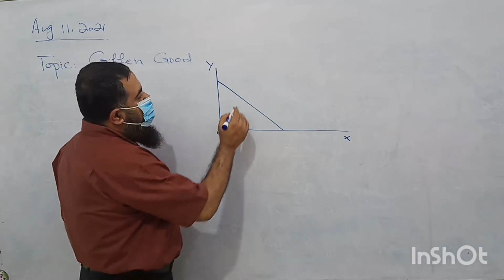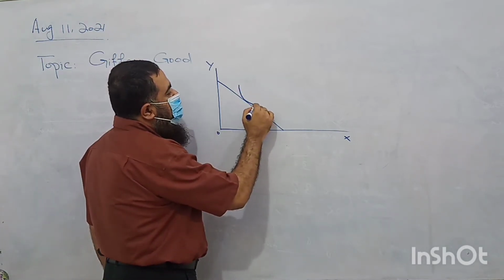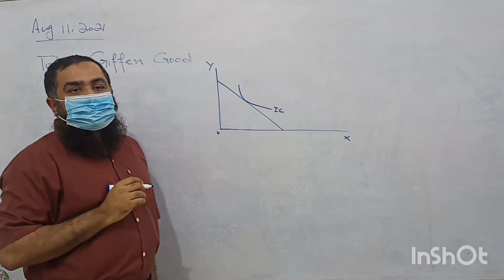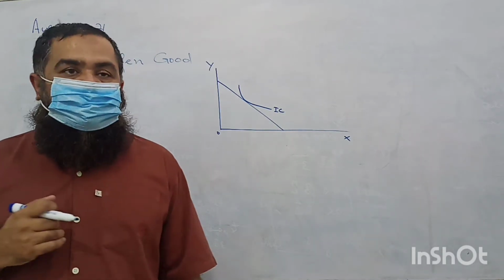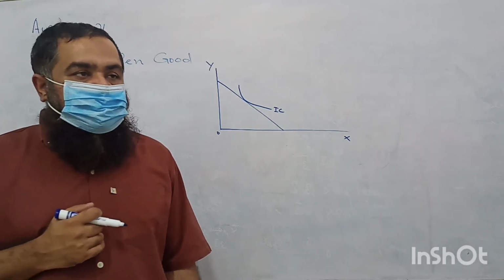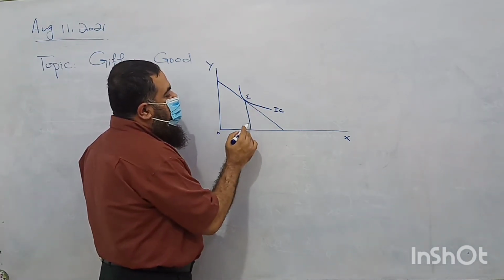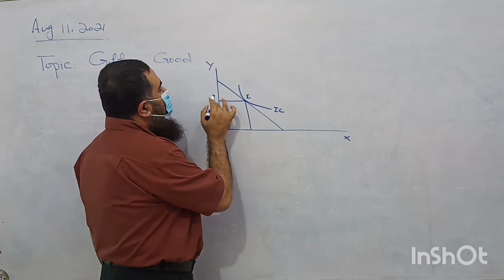So where is the consumer equilibrium point? Where the budget line makes a tangency with the highest attainable indifference curve. So this is the consumer equilibrium, the optimum consumption bundle of the two goods X and Y.